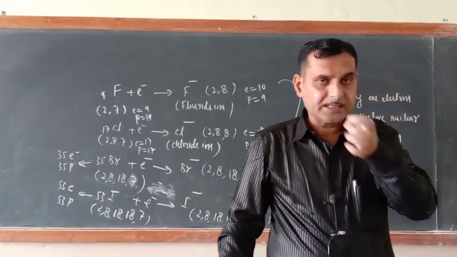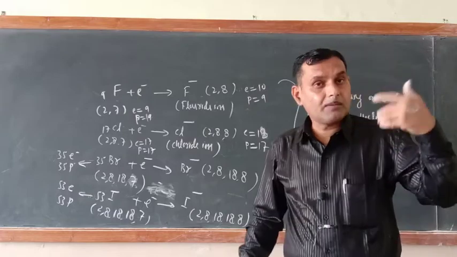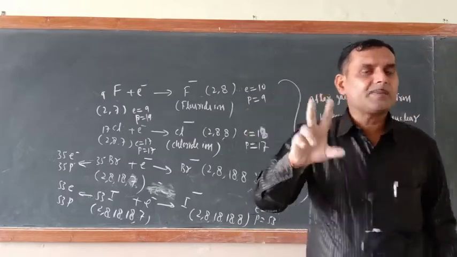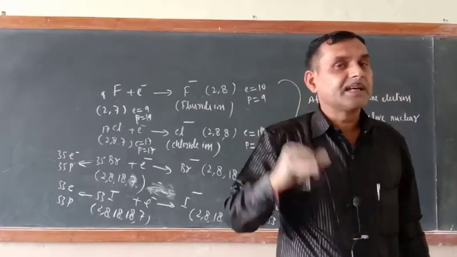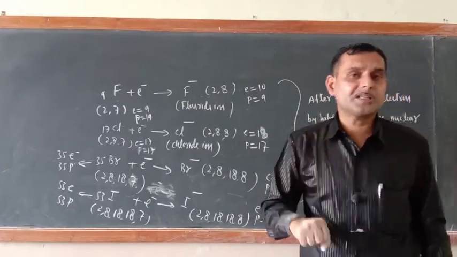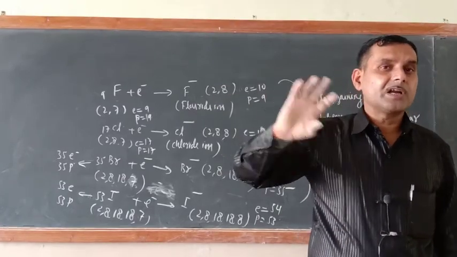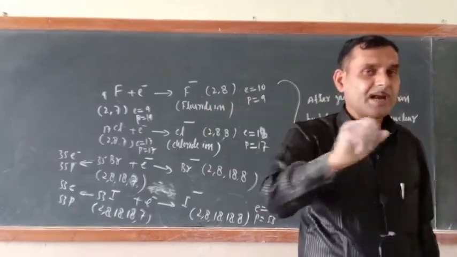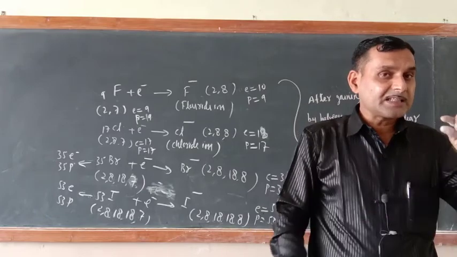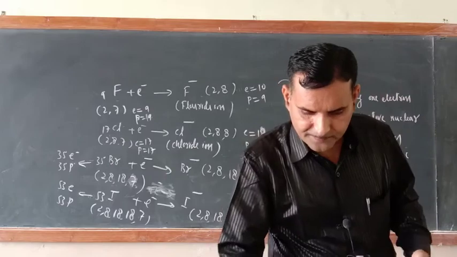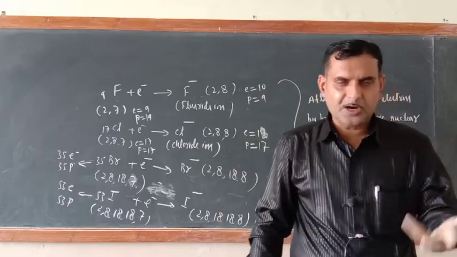Now ionization enthalpy. The ionization enthalpy of halogens is very high. Why high? Ionization enthalpy depends upon atomic size and nuclear charge. Halogen nuclear charge is more because they are members of group 17, and atomic size is also small. That is why their ionization enthalpy is very high. I don't think any question is required here.